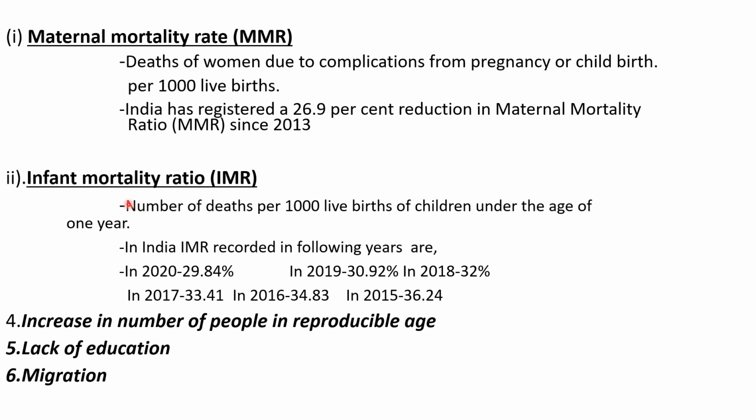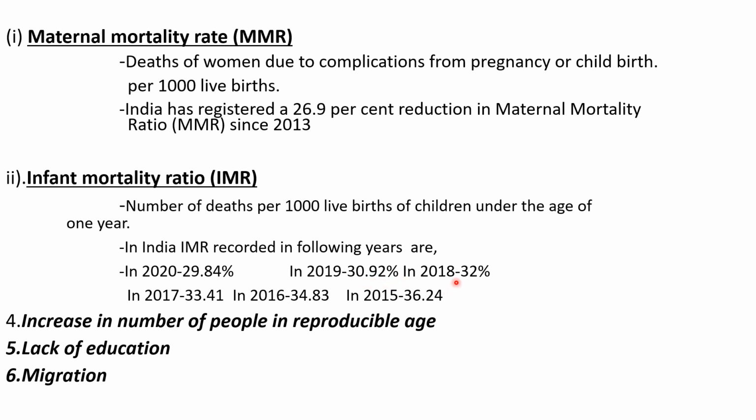Another is infant mortality ratio. The number of deaths per thousand live births of children under the age of 1 year is called infant mortality ratio. How many newborn kids will die under 1 year of age is taken into consideration for calculation of the infant mortality rate. In India, the infant mortality rate recorded in 2020, IMR is 29.84%. In the year 2019, IMR is